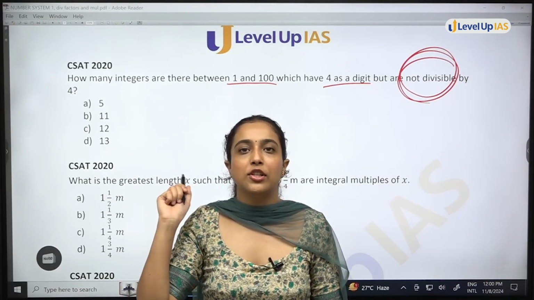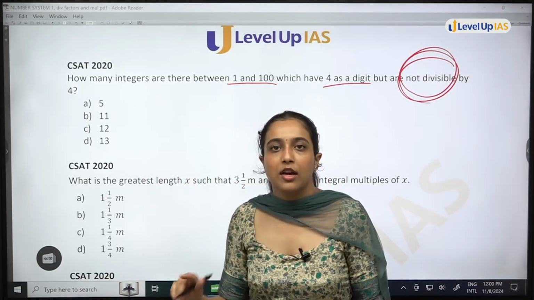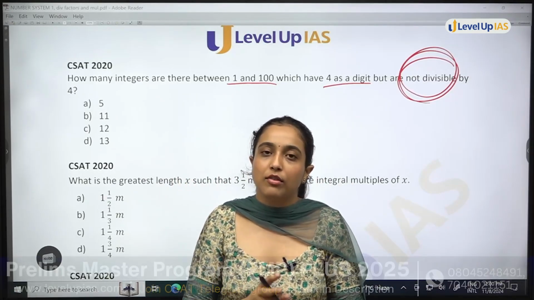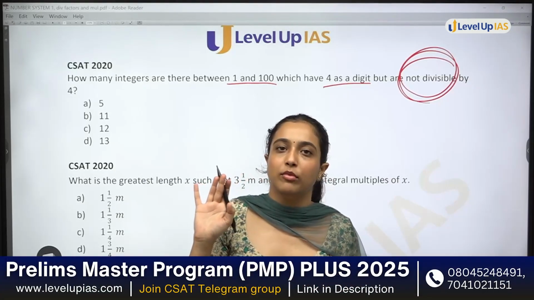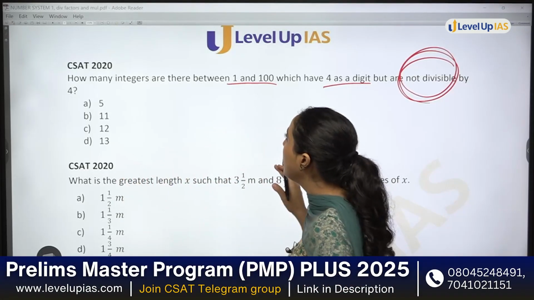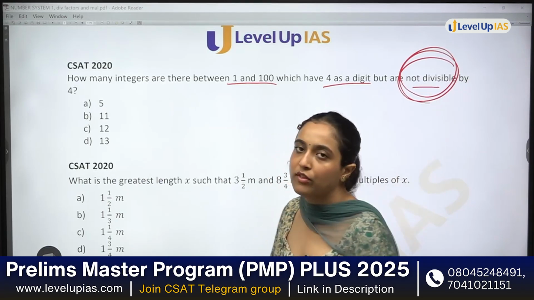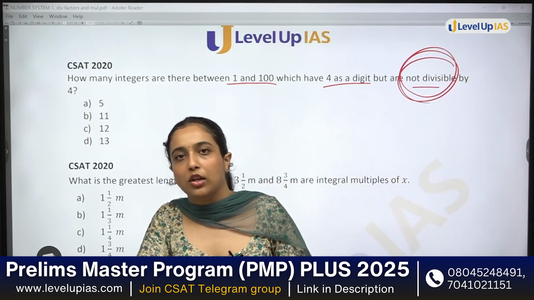We first of all check, you have this question, we will not be afraid. Examiner is trying to make us uncomfortable. We will go back to our comfort zone. What we know is how many integers are there which are not divisible by 4. I know the divisibility of 4.